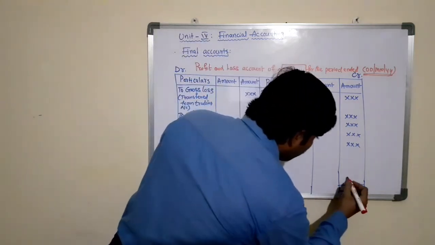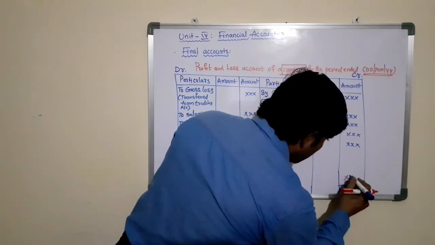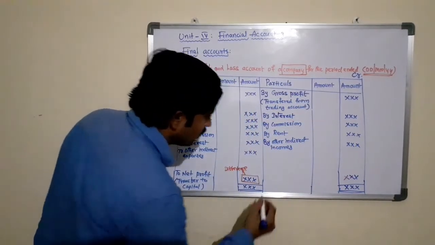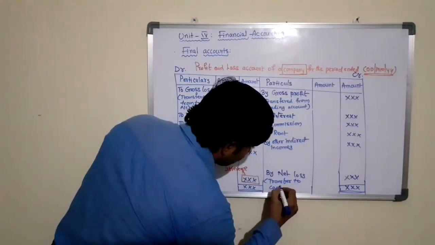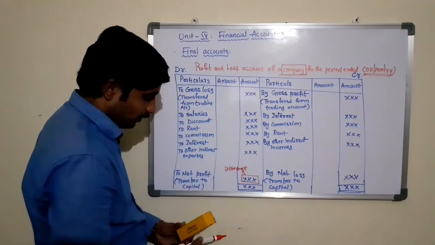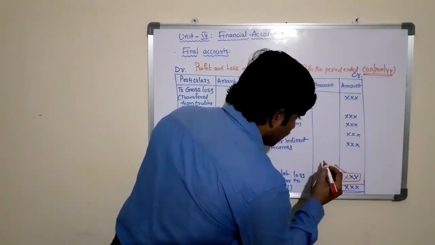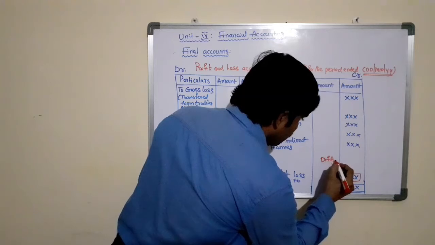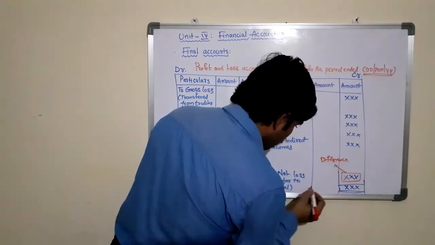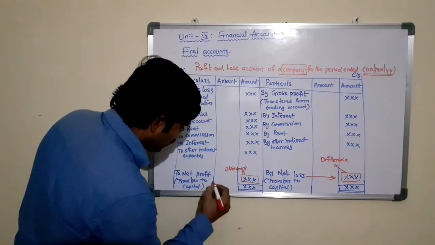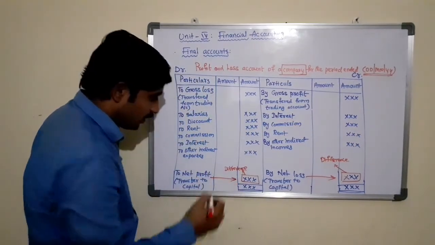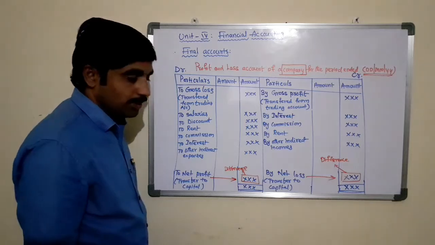If you find the difference amount in the credit column, that is known as net profit.